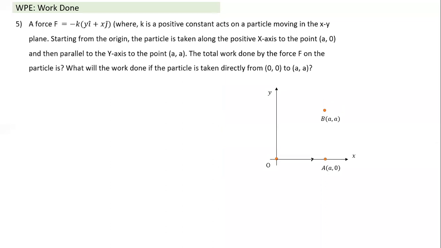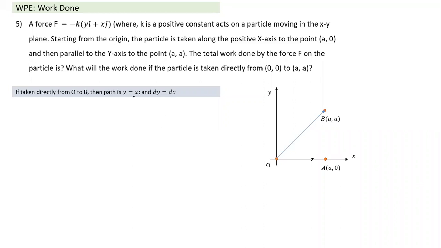Now let's do the next part also. So we are done with two parts. Suppose you take the second path. Let's understand what happens if the path is defined. What will be work done if the particle is taken directly from origin to point A? Is taken directly from origin to A. Okay. What is the path in that case? If this is the path here, can we define the path in terms of a mathematical relationship? It is directly taken along the straight line. So I can define the path in terms of the equation of the line.